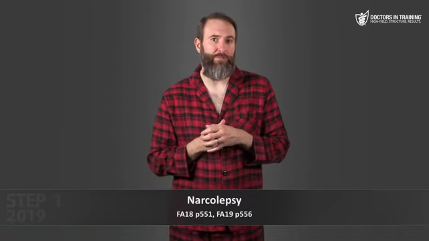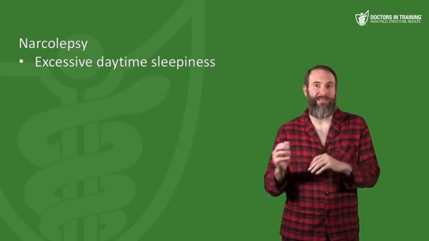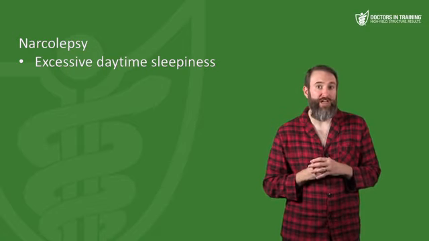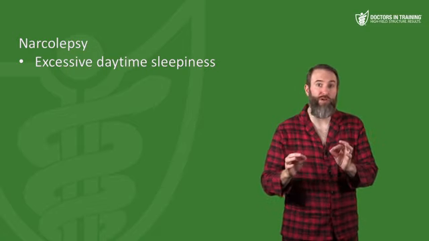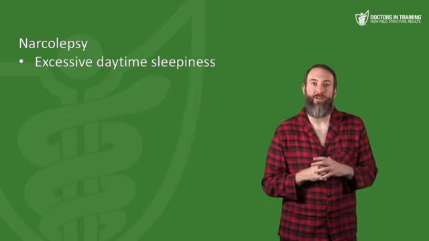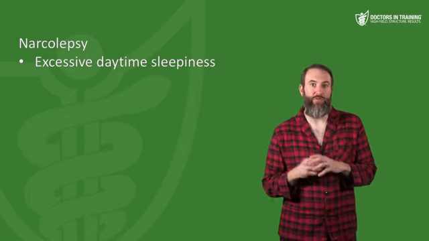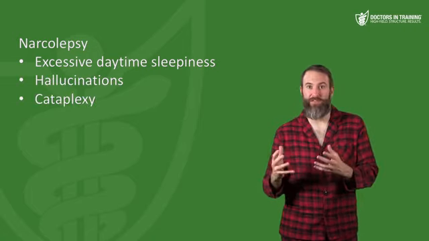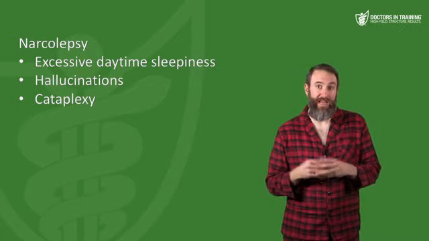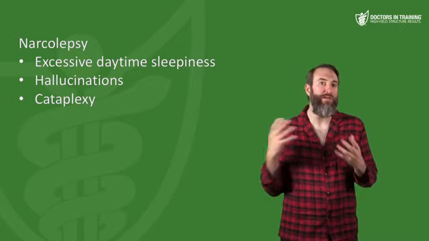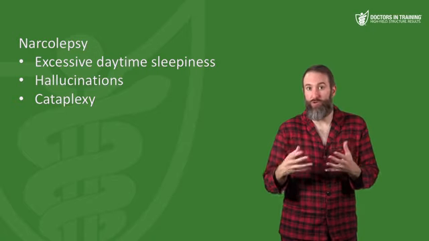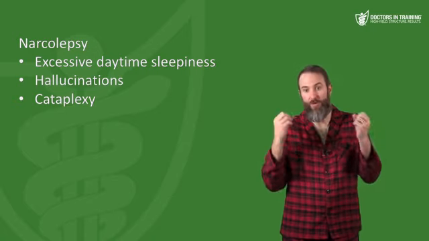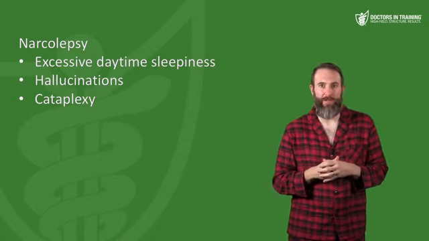Moving on to narcolepsy. So patients have excessive daytime sleepiness. These patients, when initiating sleep, and this is important, will go straight to REM sleep without going through any of the non-REM stages. And it can result in hallucinations and cataplexy, so sudden loss of muscle tone. And it actually makes a lot of sense because we just learned that REM sleep is where you dream a lot and where you lose all your muscle tone. So you go from being awake to, boom, dreaming without any muscles.